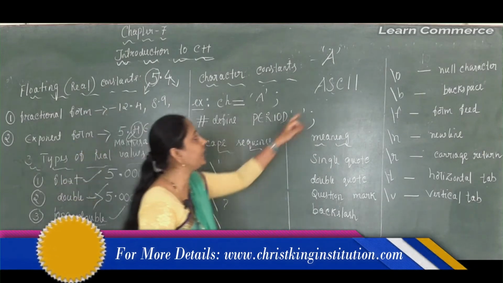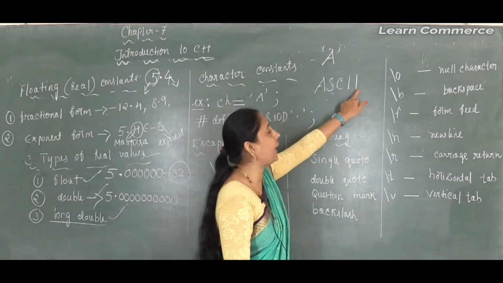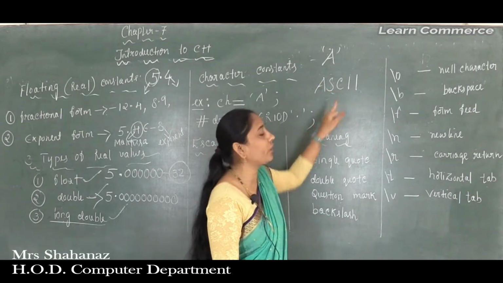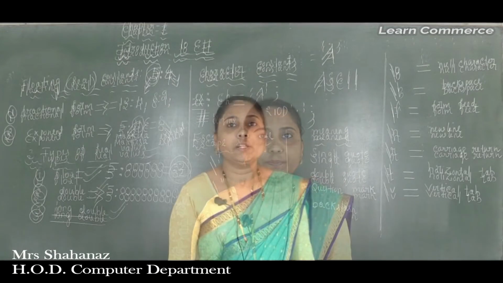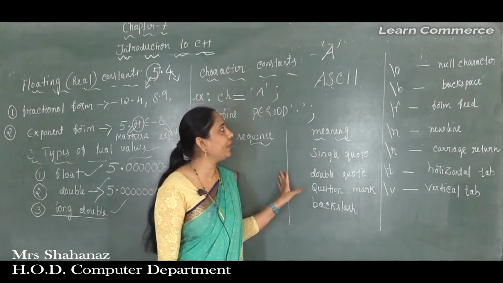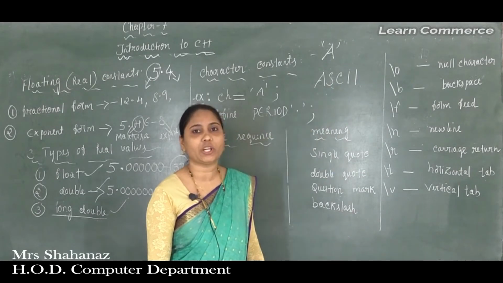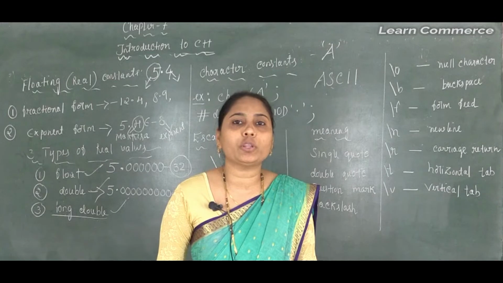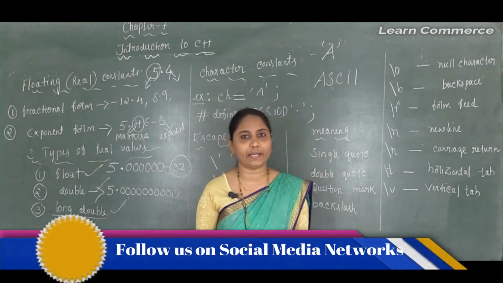The spelling is ASCII, and the full form is American Standard Code for Information Interchange. The numerical values, as we know, American Standard Code for Information Interchange, are numbered sequentially for both uppercase and lowercase characters.